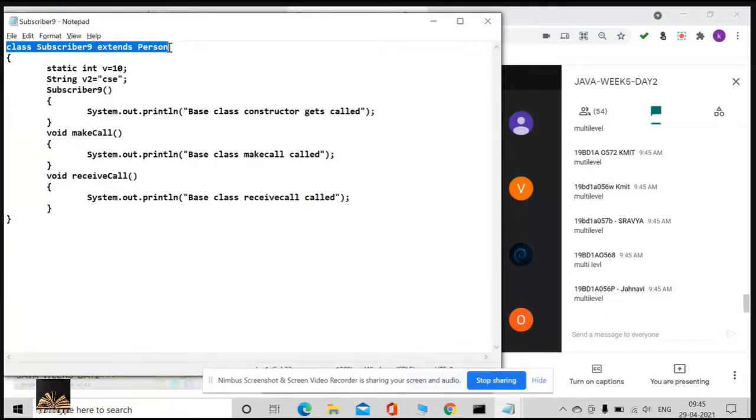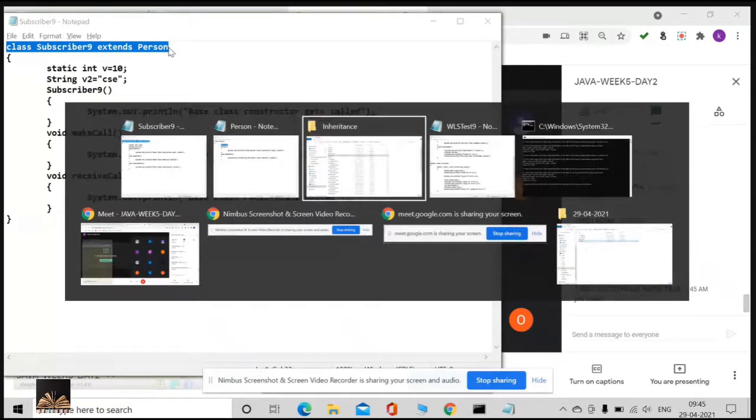Now there is a relationship. Now you can imagine that inheritance structure. Person is the topmost, then subscriber, then WLS. Hope you understand this.